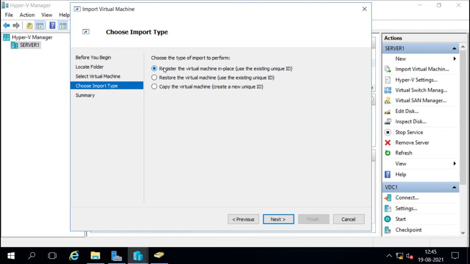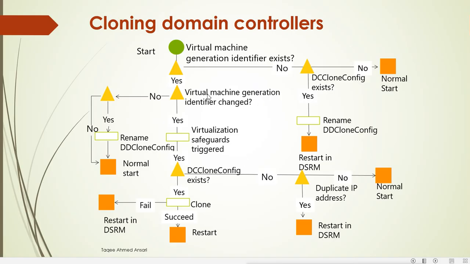In both of the first two cases, we are using the same existing unique ID. Now remember the process of the existing unique ID. This is the process for that unique identifier. When you start the virtual machine after copying it, it checks whether the unique identifier exists or not, and based on that it does this whole process.